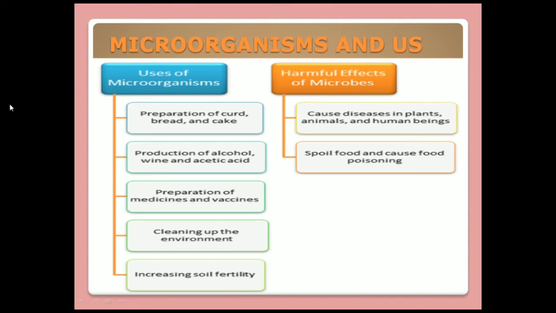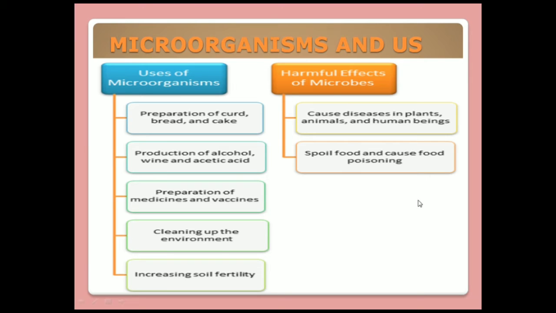Microorganisms and us. Now let's see how microorganisms are useful for humans as well as how they are harmful. First, the uses of microorganisms: preparation of curd, bread and cake; production of alcohol, wine and acetic acid; preparation of medicines and vaccines; cleaning up the environment; increasing soil fertility. So these are the various uses of microorganisms. Microorganisms can be beneficial as well as harmful for the environment and for living organisms. They can be used in this way.